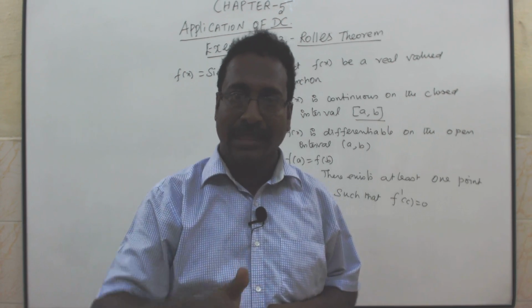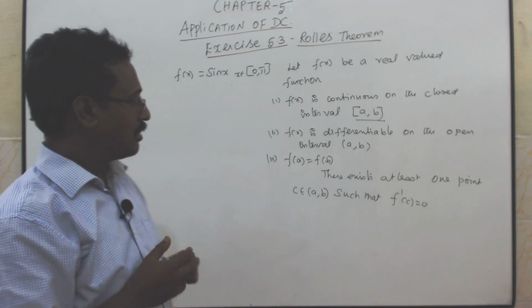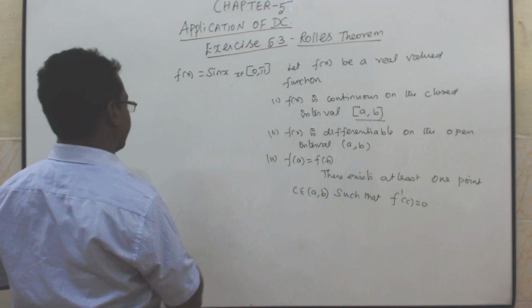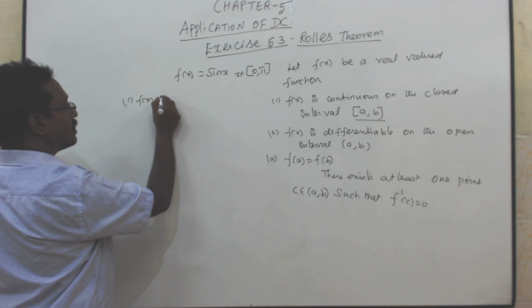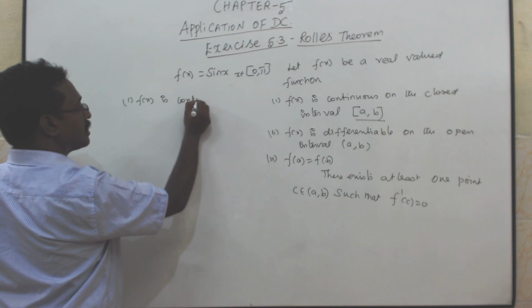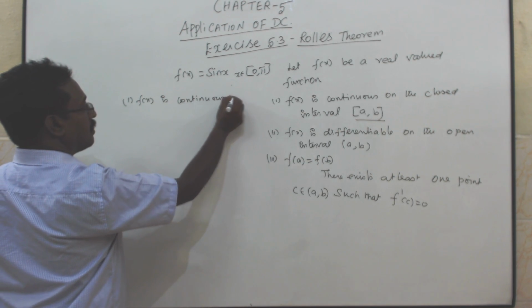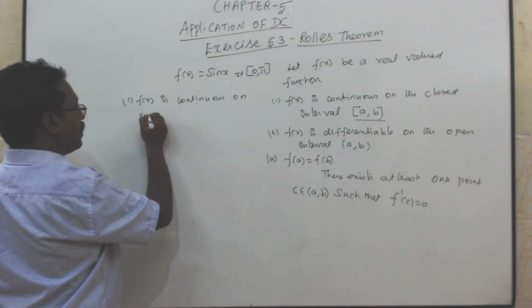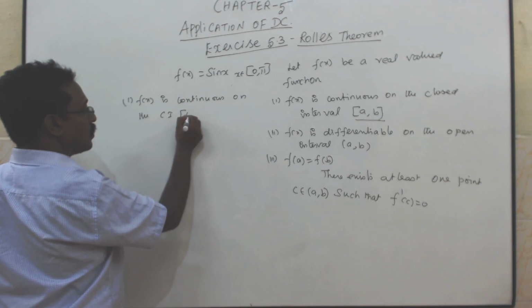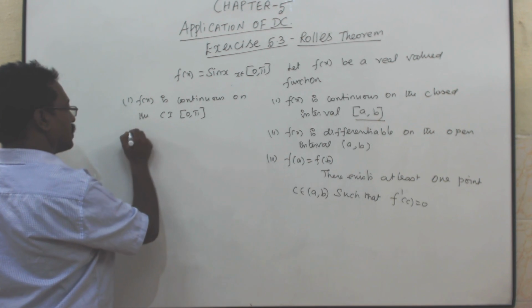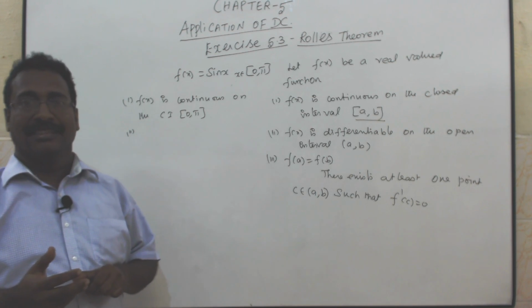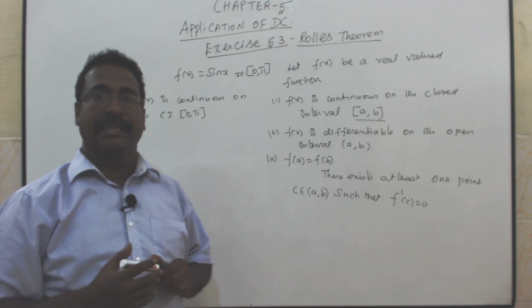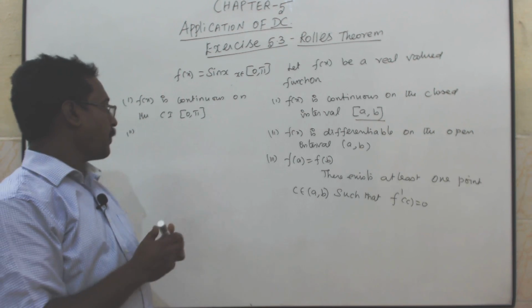Therefore, the first two conditions are satisfied. F of x is continuous on the closed interval 0, pi. Second, when we differentiate sin x we get cos x, so it is differentiable in the interval 0, pi.